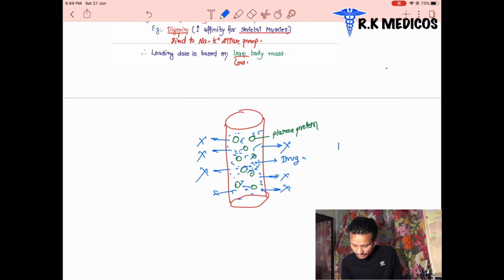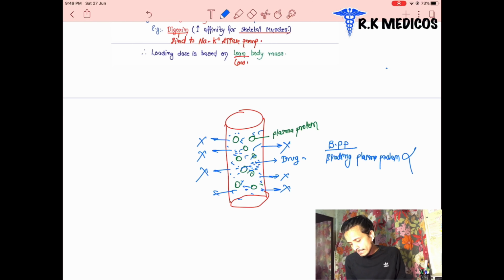It means the binding plasma protein, BPP, is inversely proportional to the volume of distribution.